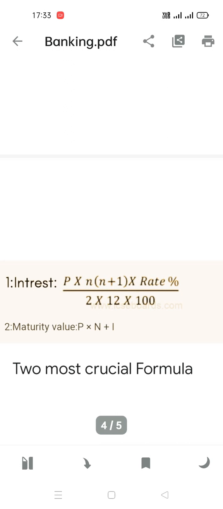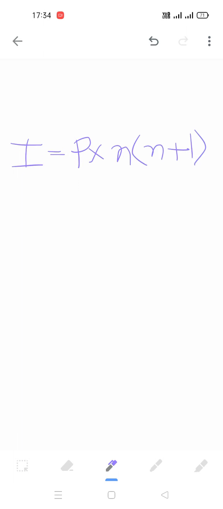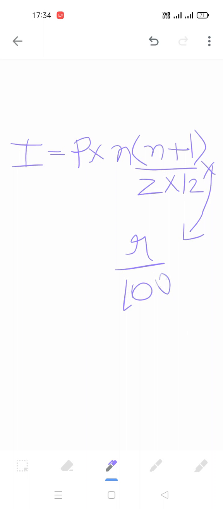Let me tell you how to represent it in your sums. Like this you have to represent. I is equal to P into N plus 1, bracket close, upon 2 into 12, multiply, and then the rate comes here. Since I am not having space, that's why I am writing here, but you have to write it here.